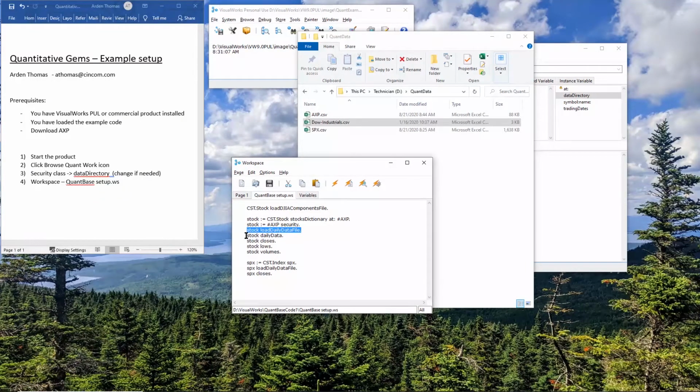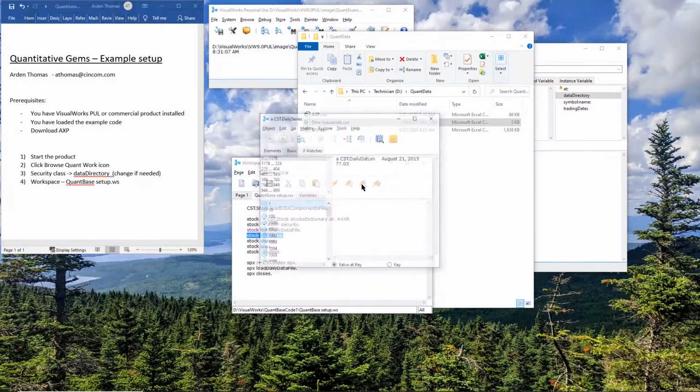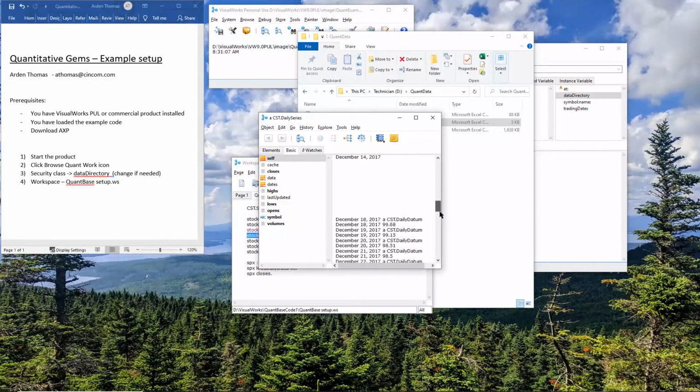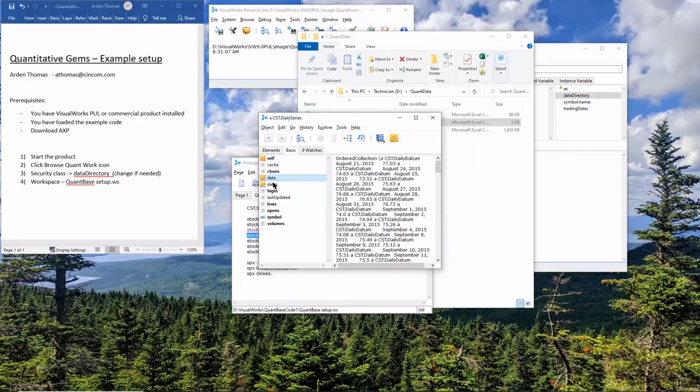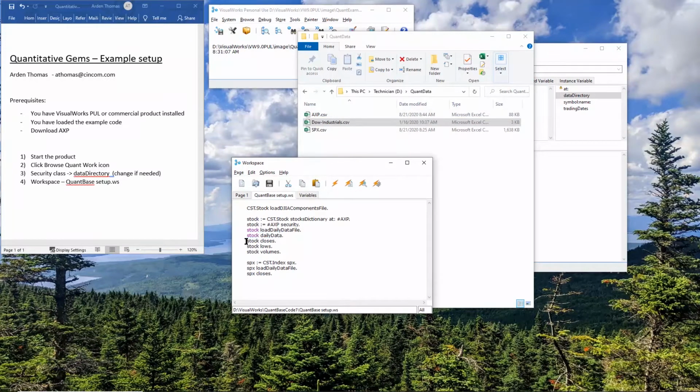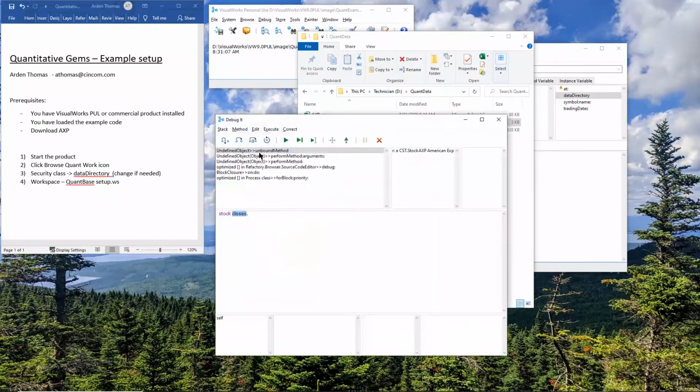So we've done that. Now I can see the stock daily data, which we just looked at. Let's take a quick look again. Come to basic. We see what's in it. We see the data, the dates, highs, lows, closes, all nil. That's because it will cache these as needed. So stock closes. Let's see what that does.